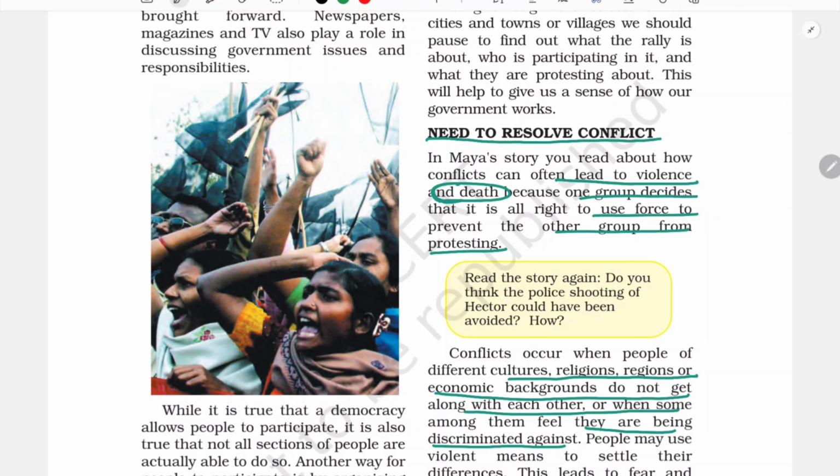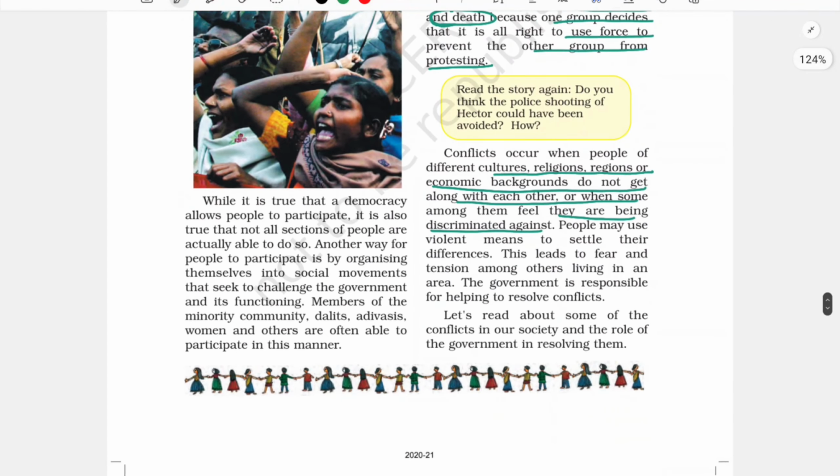People may use violent means to settle their differences. Here also, people used violent means. This leads to fear and tensions among others living in an area. The government is responsible for helping to resolve conflict.